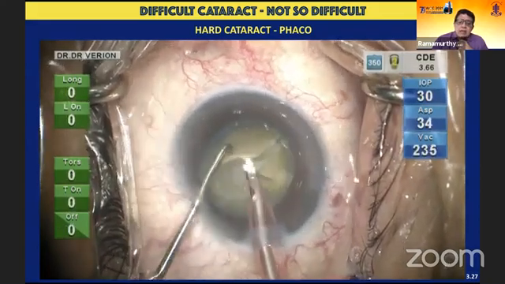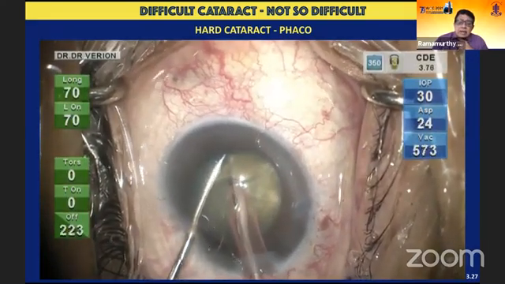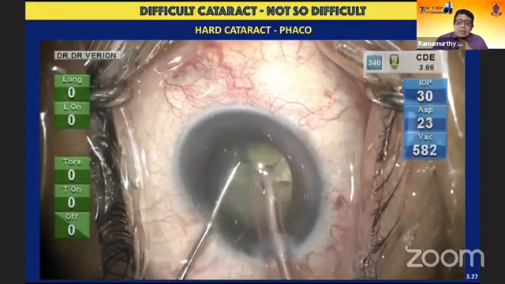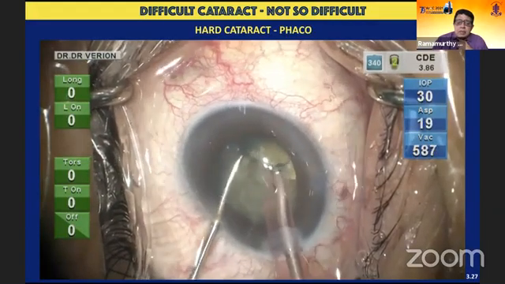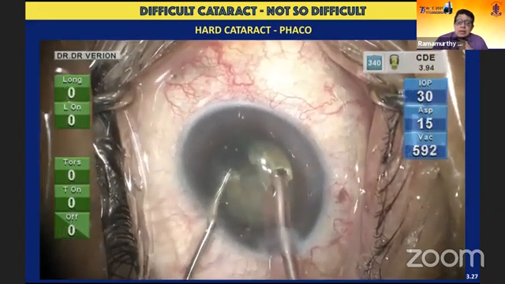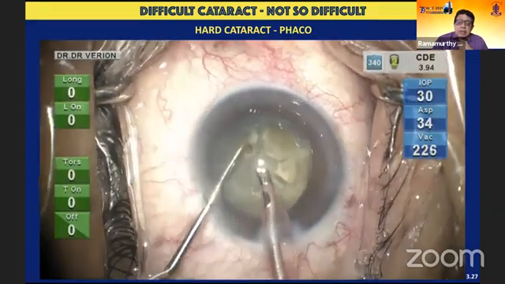As you can see, this happens in a very methodical manner. Usually in a hard cataract like this, I chop them into 8 pieces or 6 pieces. In this case, each heminucleus is going to be chopped into 3 pieces. I'm almost done with one heminucleus. And with each of these, I make sure that it's coming all the way to the center.